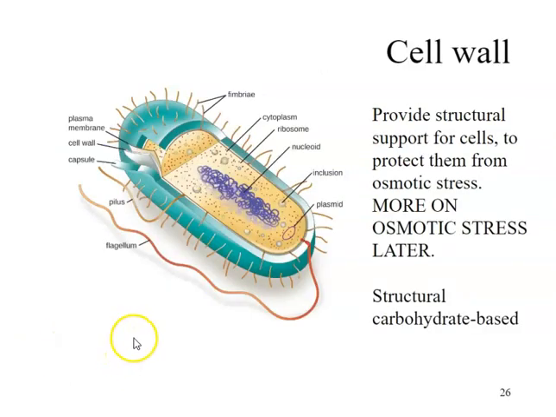They provide structural support and they protect us from osmotic stress, and they are largely made out of structural carbohydrates. Carbohydrates are one of our four categories of macromolecules, the others being nucleic acids, lipids, and proteins. Carbohydrates can be either structural or they can be for energy storage or energy provision in a cell. And the carbohydrates that make up cell walls are for structure.